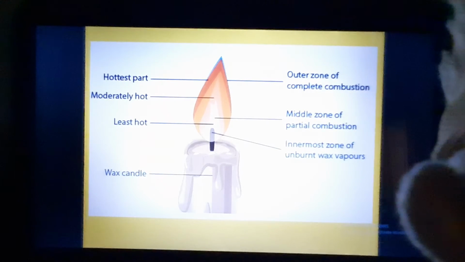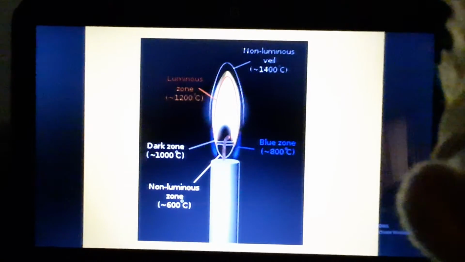So now, what are the things to remember? The outer zone is the hottest zone, it undergoes complete combustion and it is blue in color. Since it is blue in color, it is non-luminous. The middle zone undergoes partial combustion, it is moderately hot and it produces more light, and it is yellow in color, and therefore since it is producing light, it is luminous. And the innermost zone is least hot. So here in this picture, you can see the blue part, the yellow part and the dark part.